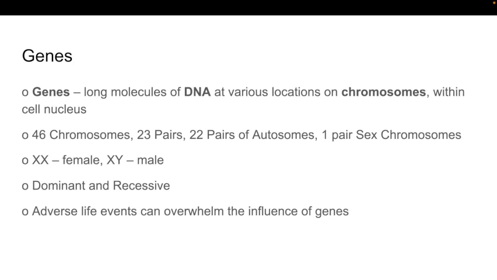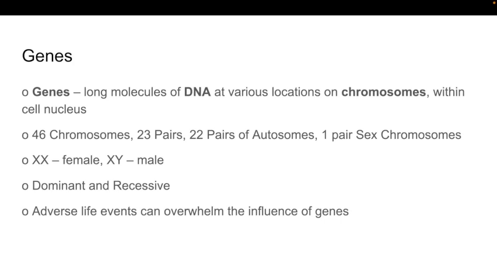Now, we have 46 chromosomes, 23 from our father and 23 from our mother. From the first 22 pairs, these are called autosomes. The last pair, the 23rd pair, is the sex chromosomes. This is where we learn if the baby is a girl or a boy.